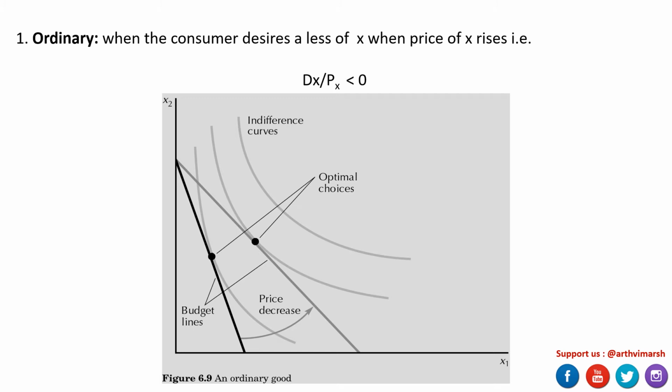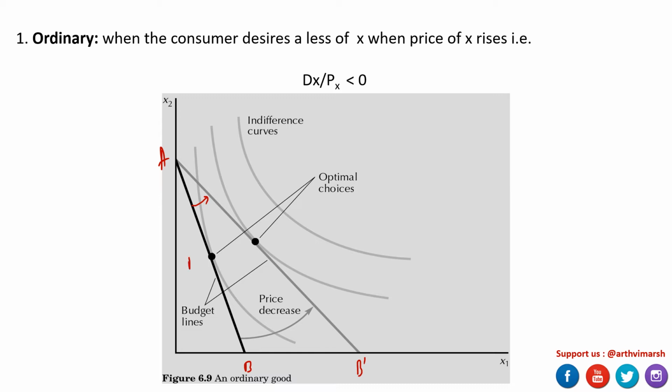Now let us see graphically each case one by one. For ordinary goods, like we have discussed, consumer demand is going to increase as the price changes. In this figure we can see, for example, that the budget line was at AB and there was a price change and the budget line pivots outward. So it rotated to point B prime.